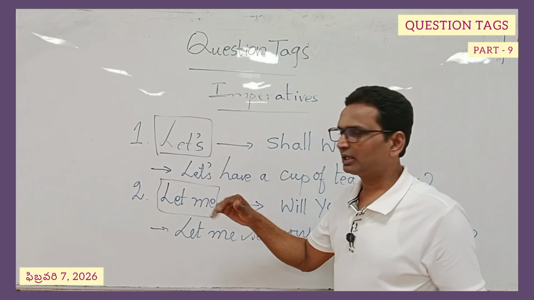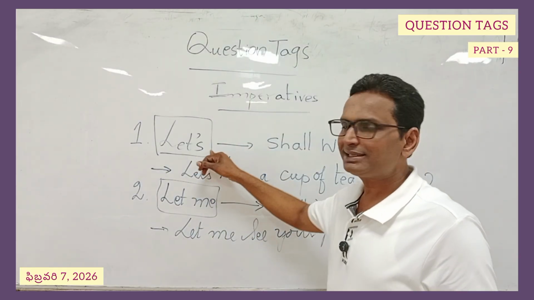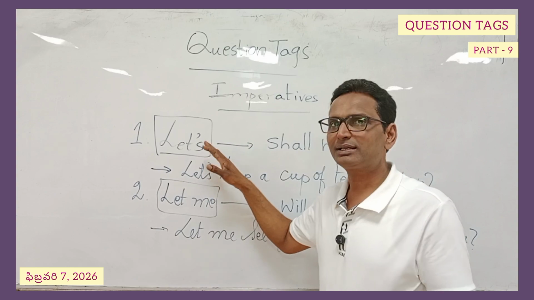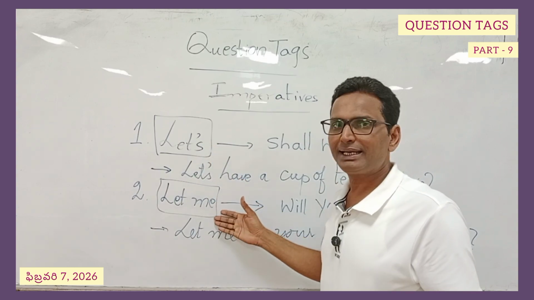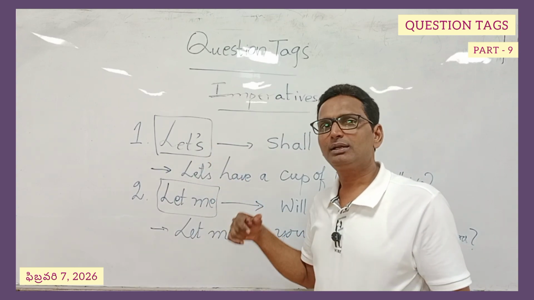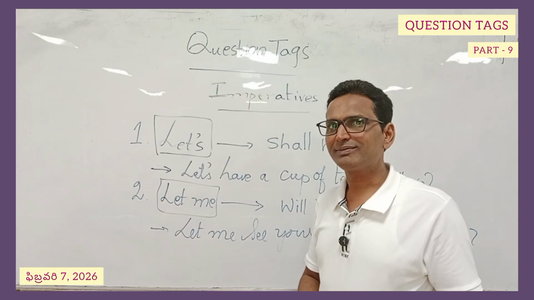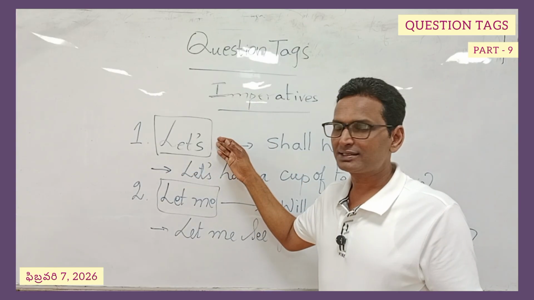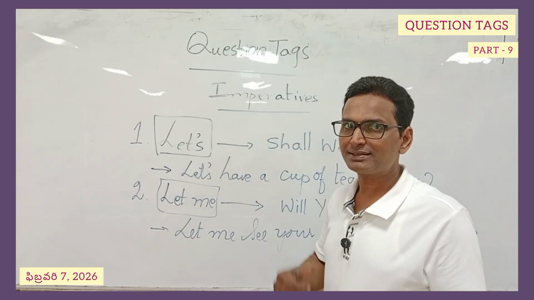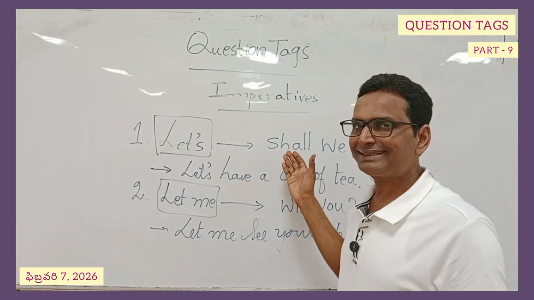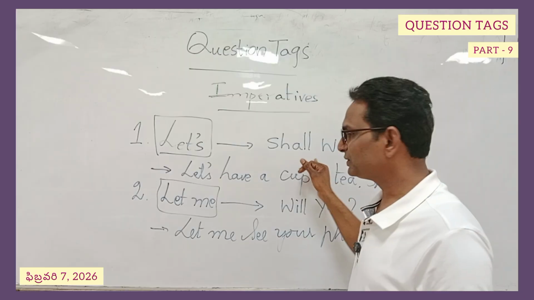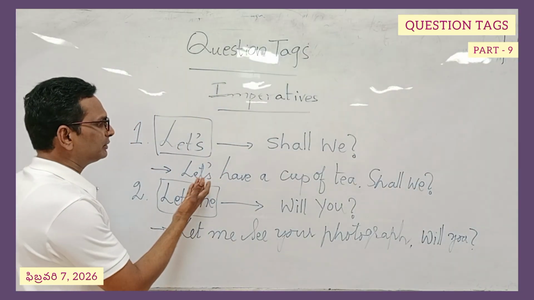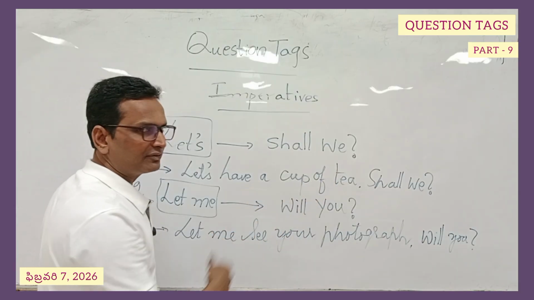In this context, we have two applications. Let's stands for let plus us. Let's, it's a contraction form. And let me, it should also be said let me in spoken English when we speak. Now, if under an imperative sentence, let's appears, what is a tag that we can use? Shall we is used as a tag. Example, let's have a cup of tea, shall we?